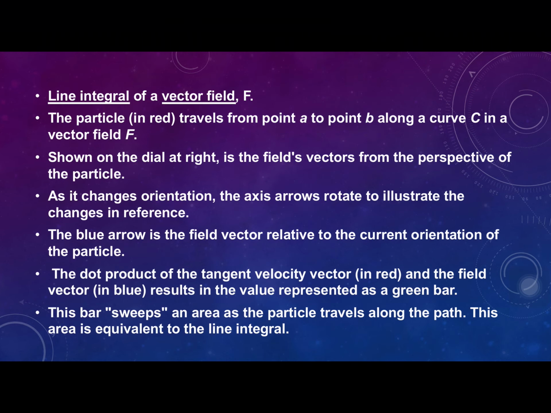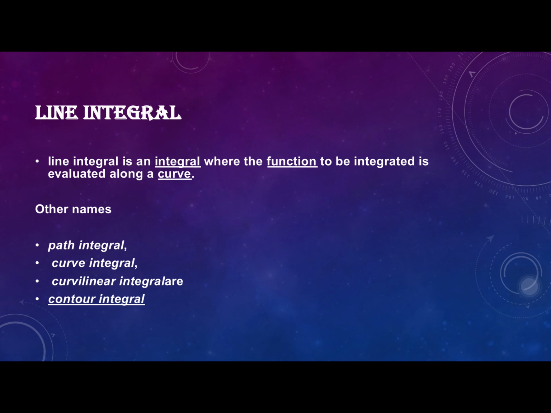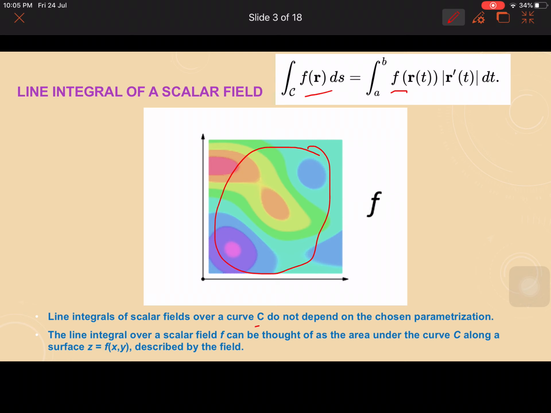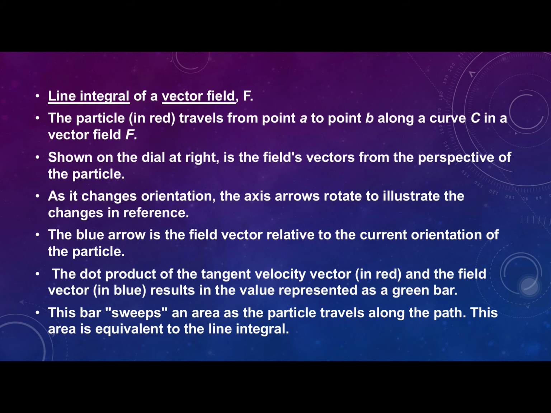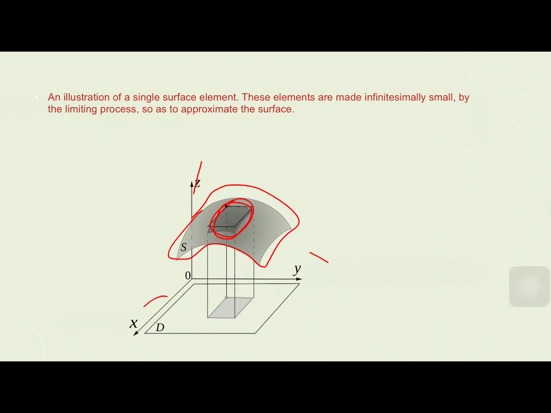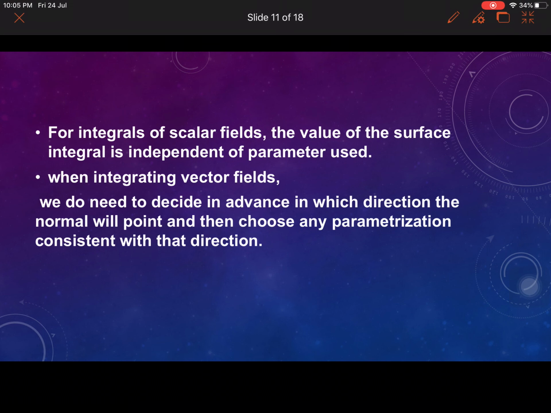Even if we go back to the line integral, the line integral of a scalar field over a curve C bar does not depend on the chosen parameterization. In the surface integral also, for scalar fields the value of the integral is independent of the parameter used.